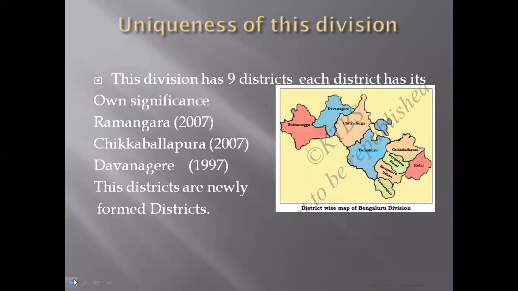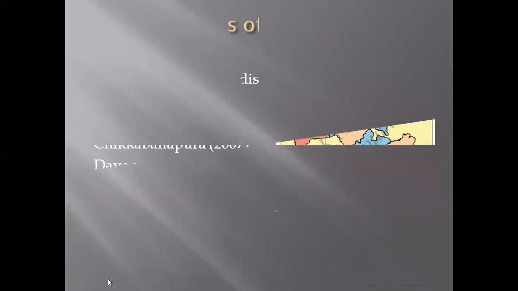Some have their own significance. They have modernized some districts. Which are those? That is Ramanagara 2007, Chikkaballapura 2007 and Davangere 1997, and these districts are newly formed. Ramanagara, Chikkaballapura and Davangere, these 3 districts were newly formed.